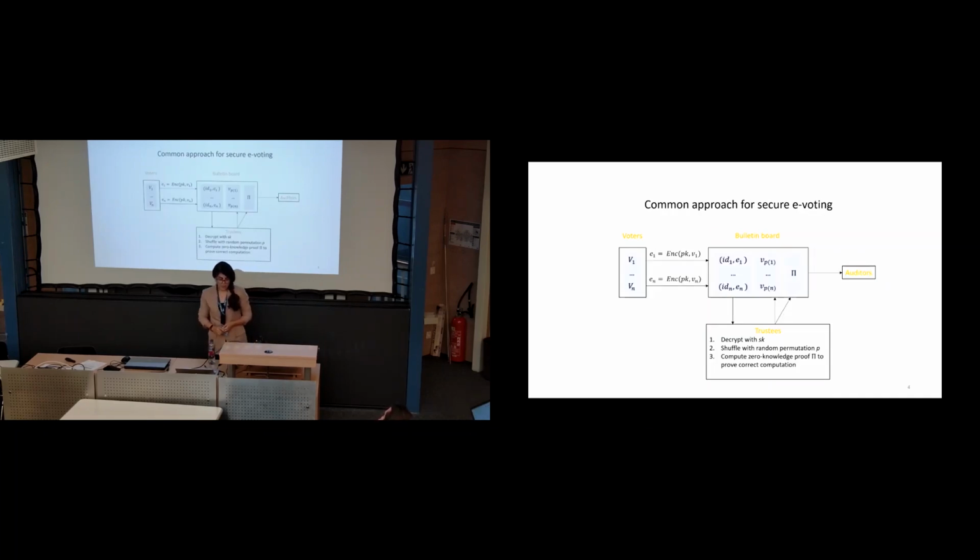In the common approach, we have a broadcast channel named a bulletin board where the encrypted votes of the voters appear. Then the trustees have to decrypt the encryptions, shuffle, and then publish the results on the bulletin board together with a zero-knowledge proof of correct shuffle and correct decryption.